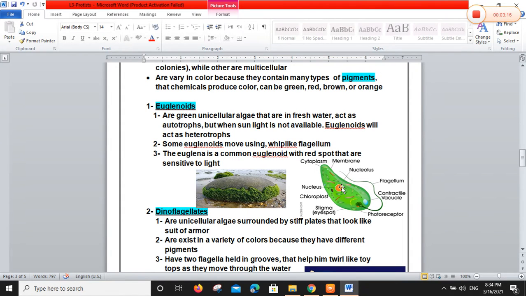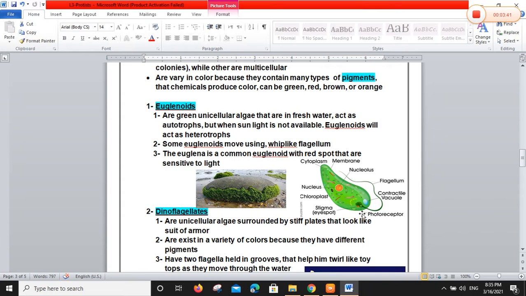The nucleus holds the genetic material. Look at the eye spot. The eye spot is sensitive to light. The euglena is a common euglenoid with a red spot. It is sensitive to light, so it can carry out the photosynthesis process easily and release oxygen.